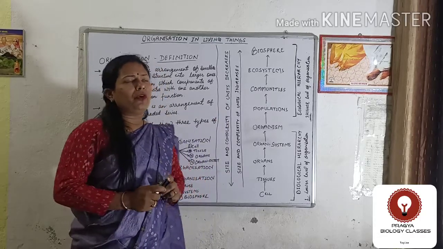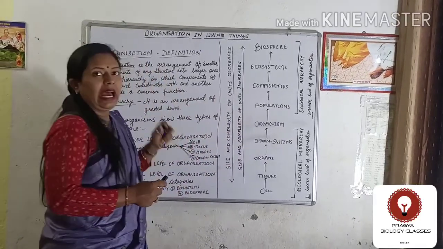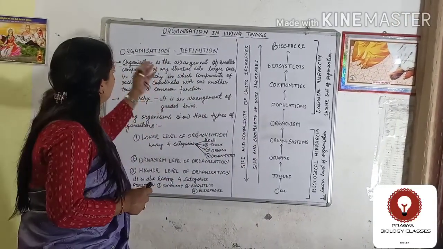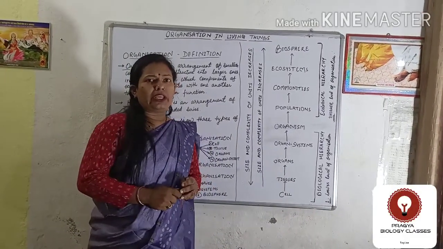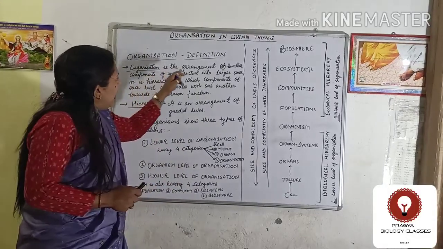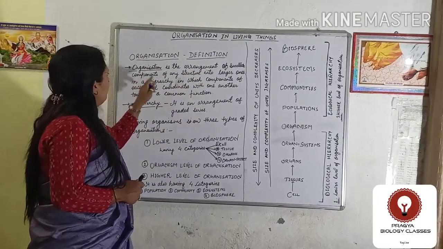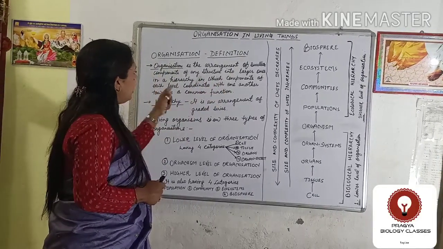things. Before discussing different levels of organization, I would like to discuss the definition of organization. What is organization? It is very easy. It is the arrangement of smaller components of any structure into larger ones in a hierarchy.